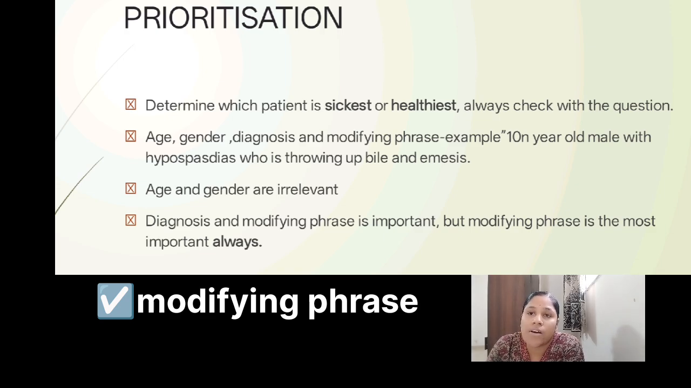Next, we look at most of the factors in the question, like age, gender, diagnosis and the modifying phrase. For example, a 10-year-old male patient who has hypospadias and is having vomiting, throwing up bile. Here, the age and the gender don't matter. Even the diagnosis doesn't matter. The modifying phrase, who is having vomiting and throwing up bile, is most important, and this goes for priority.